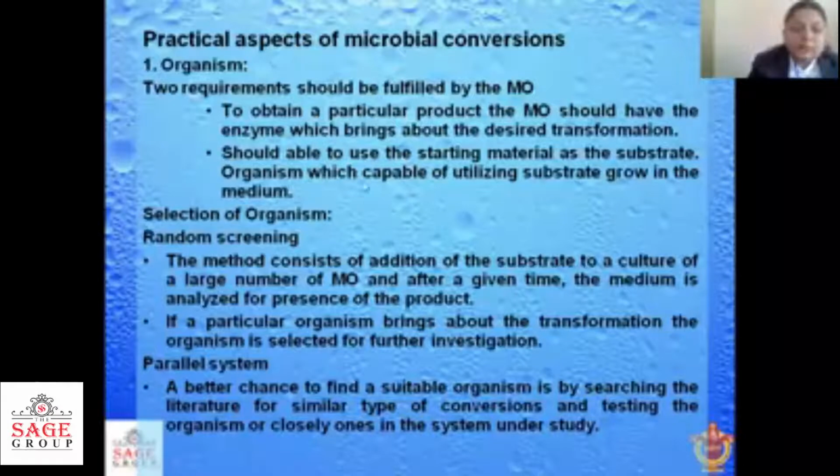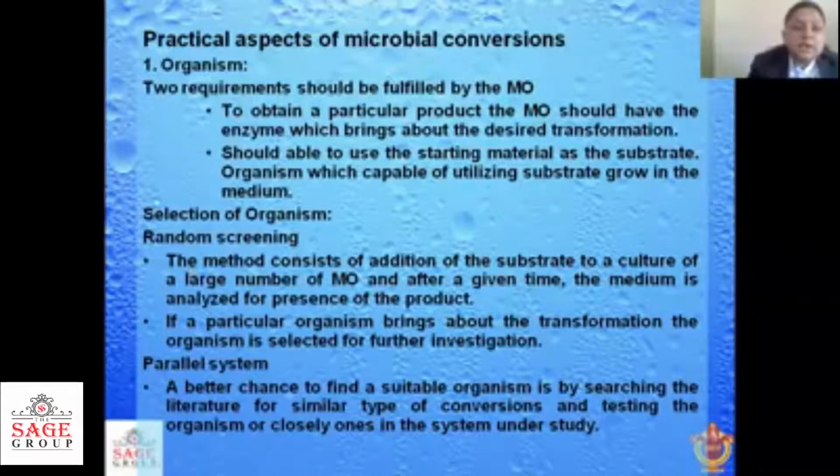So whenever we take a substrate, that microorganism should be able to use that substrate, and it should finally convert it to the product. So two requirements should be fulfilled by the microorganisms: that it should contain some types of enzymes to convert substrate into the product, and it should also be able to use substrate as a starting material.